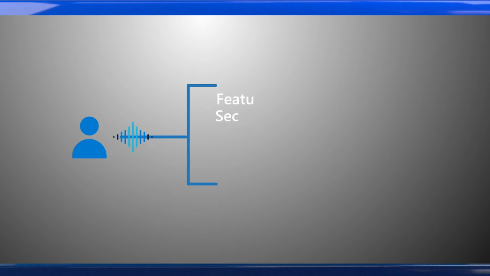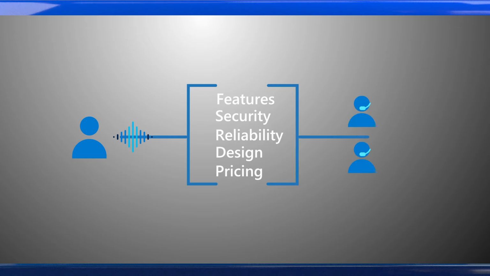For example, a retail company may want to categorize calls based on categories like design or pricing, and use that information to bring in the right team to help solve the customer's issue.